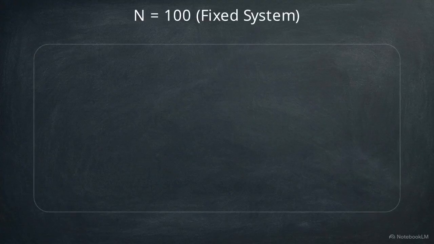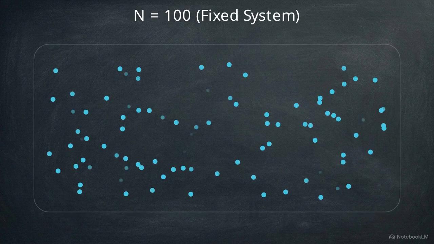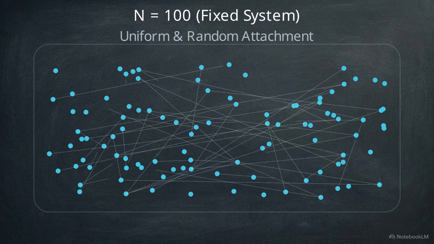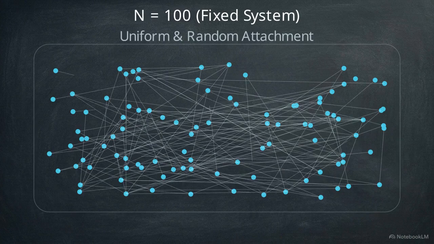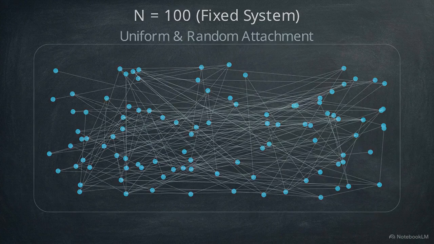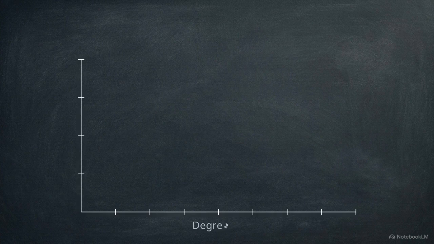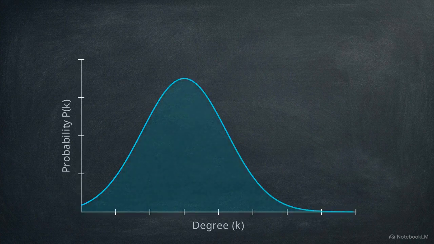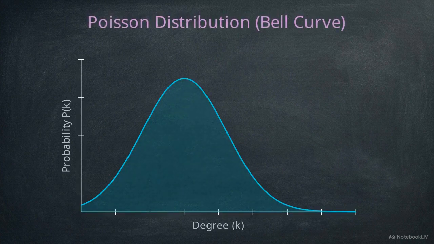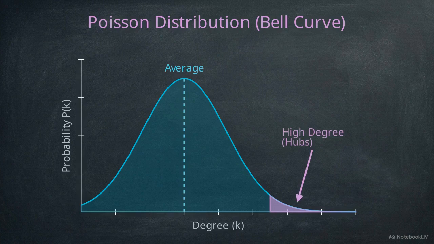The ER model operates under a static constraint. The total number of nodes in the system, denoted as n, is fixed. Inside that fixed system, links are added uniformly and randomly. Every pair of nodes has an equal probability of being connected, without bias. These constraints force the ER model to produce a Poisson degree distribution, essentially a bell curve. Most nodes have a degree close to the average, making massive hubs mathematically impossible.